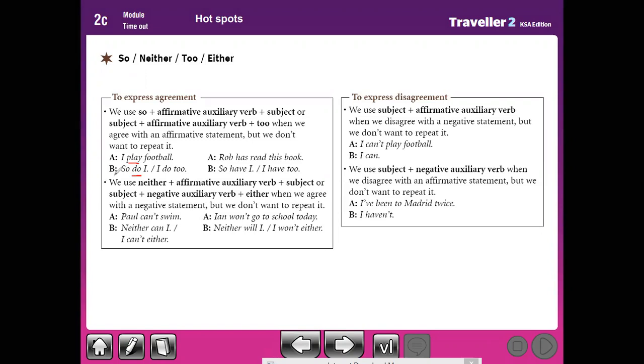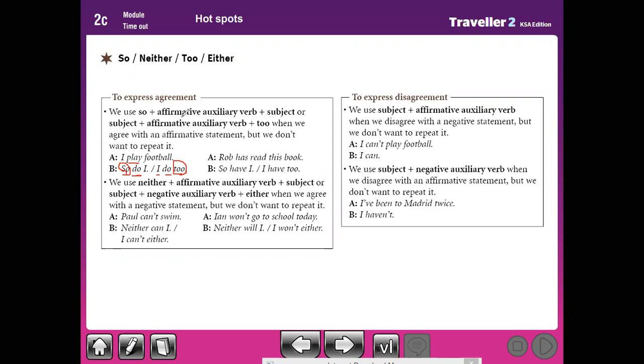So here, so do I. You should begin with so, then put an auxiliary verb, then the subject I. But if you want to begin with the subject, you should use I, put the auxiliary verb do, and at the end of the sentence, put too. So do I. I do too.